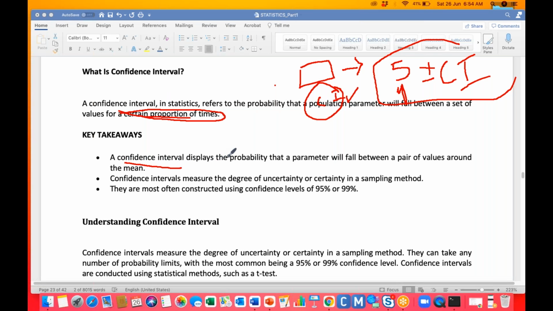CI displays the probability that a parameter falls between a pair of values around the mean. You calculated the mean, right? We can say that it's a mean. So the population falls around the mean within this range, because you have the CI data. The CI measures the degree of uncertainty or certainty in a sampling method.